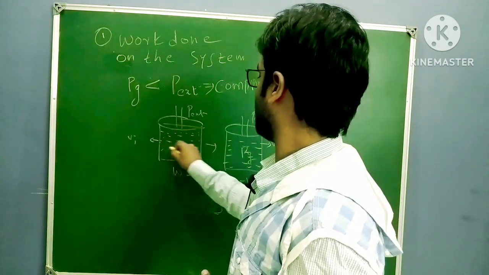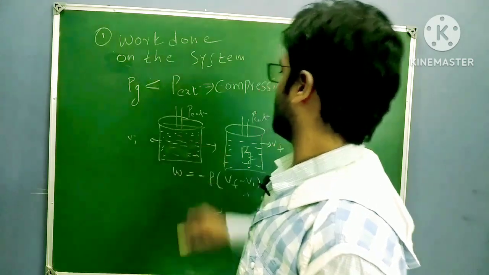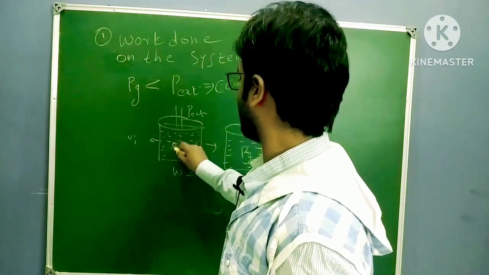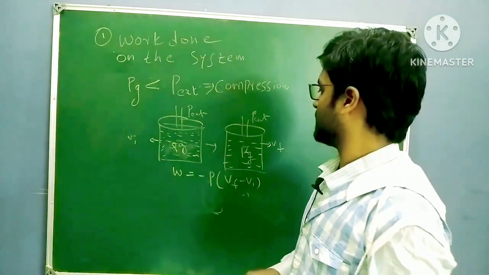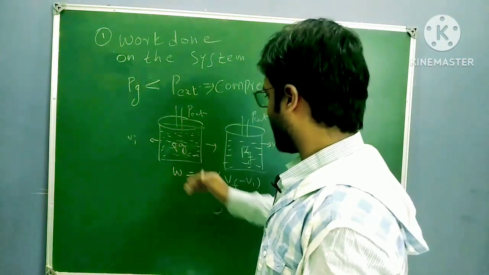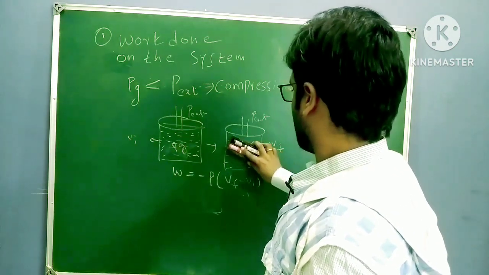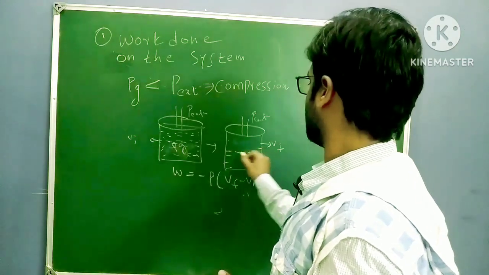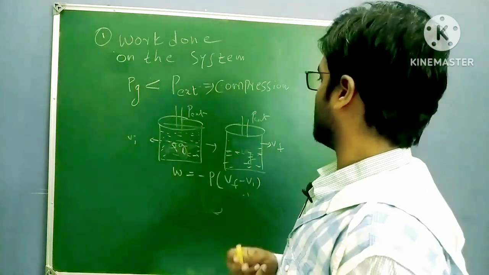Okay, initially my gas is at this level. Now I'm applying external pressure. Now external pressure is greater than the internal pressure of the gas. What happens? Because of compression, my gas level is reaching this level now, just opposite, right?